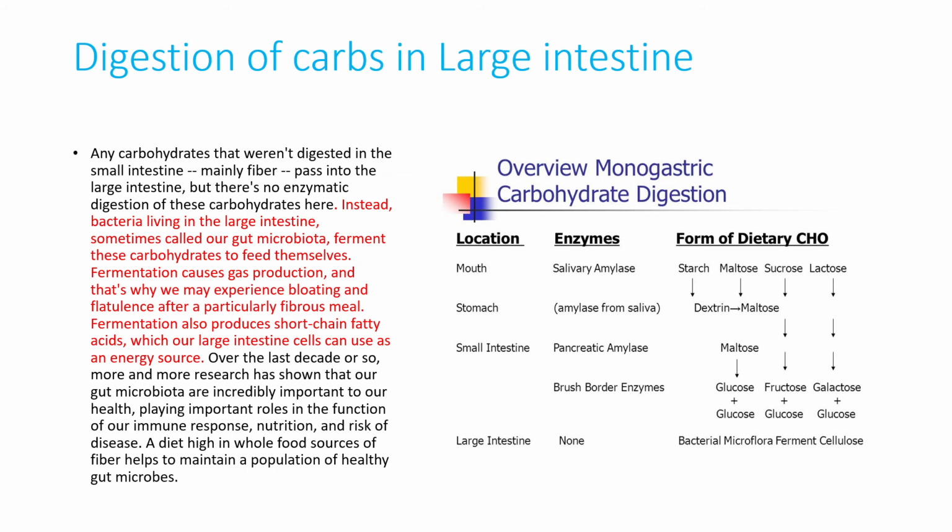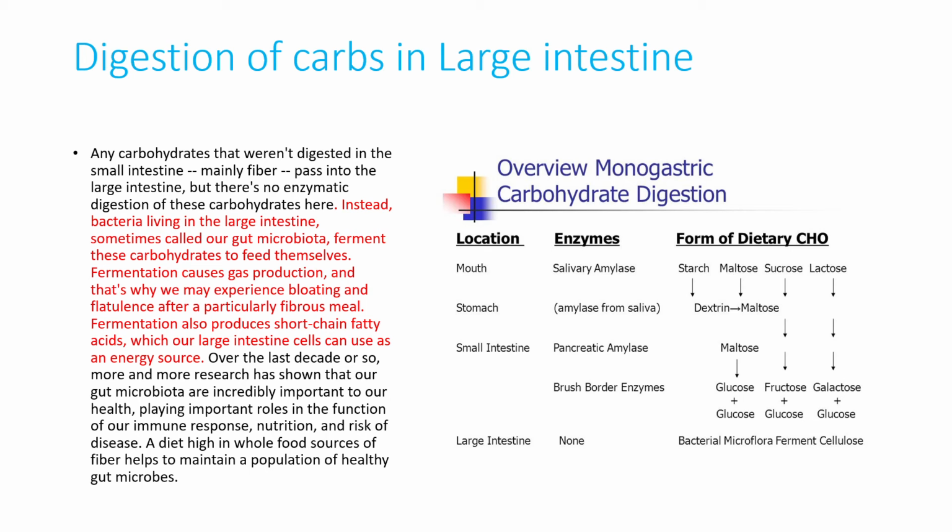In the next part I have given the digestion of carbohydrate in the large intestine. Any carbohydrates that are not digested in the small intestine, mainly fiber, pass into the large intestine, but there is no enzymatic digestion of these carbohydrates here. Instead, bacteria living in the large intestine, sometimes called our gut microbiota, ferment these carbohydrates to feed themselves. Fermentation causes gas production, and that's why we may experience bloating and flatulence after a particularly fibrous meal.